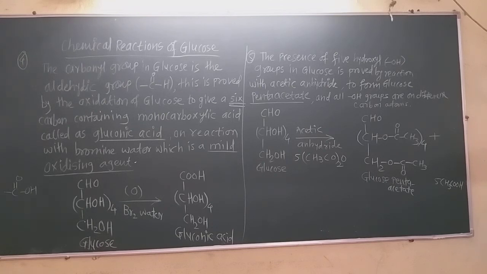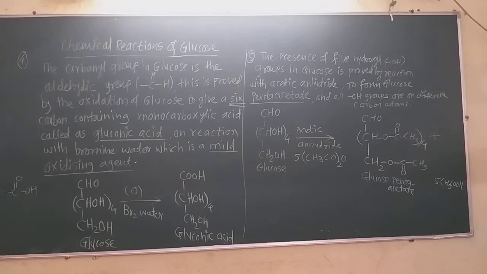Just react the glucose with acetic anhydride, or do the acetylation of glucose. If there is formation of pentaacetate, glucose pentaacetate, then there are definitely 5 hydroxyl groups, because when a hydroxyl group reacts with acetic anhydride or any acetylating reagent, we obtain the acetate.